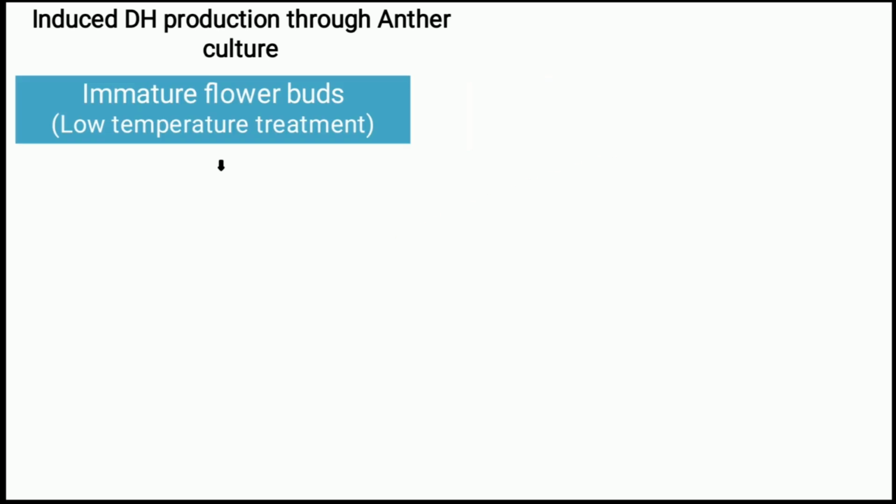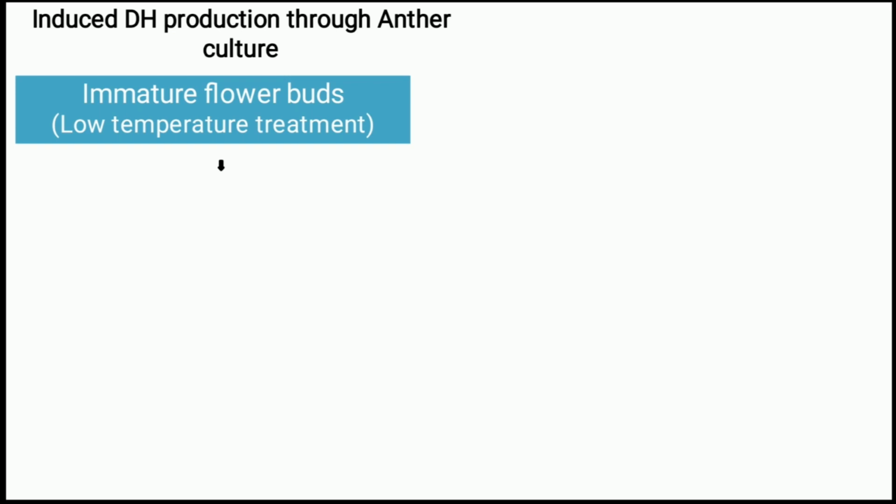Next we will briefly see the induced doubled haploid production through anther culture. For that purpose, initially explant selection is important. We have to collect immature flower buds, squeeze the pollen grains, stain with methylene blue and confirm that it is really in the uninucleate microspore stage, that means it contains a haploid number of chromosomes.